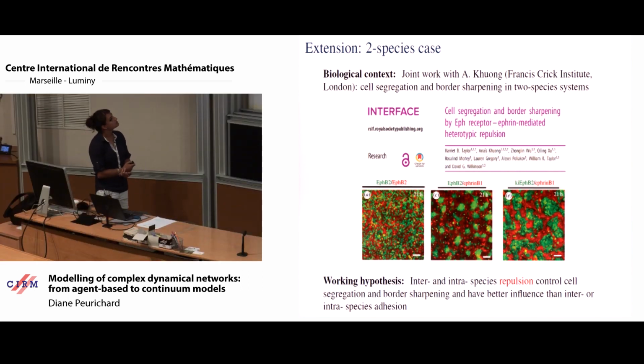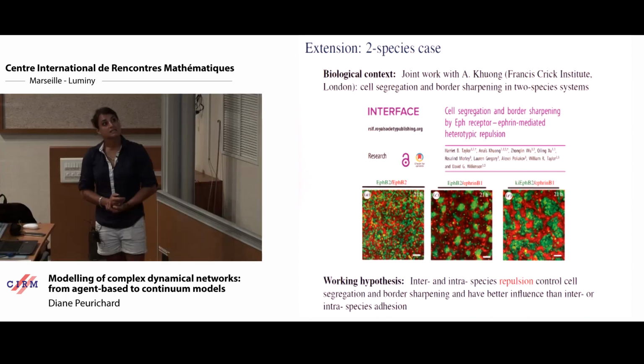So we started a new project with Anaïs Kwong from the Francis Crick Institute, where they study systems with two different species of particles that repulse each other, actually repulse and attract, but what they wanted to show in their study is that the aggregation capacity of the system is mainly due to repulsion between the particles. You don't need to have attraction to have this. And this was the hypothesis of the biologists.